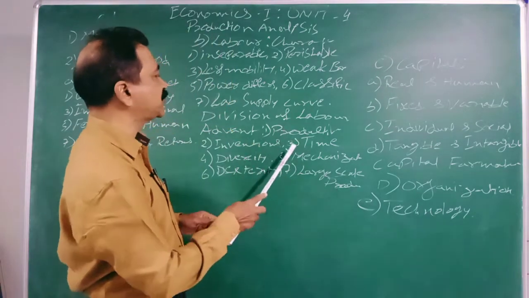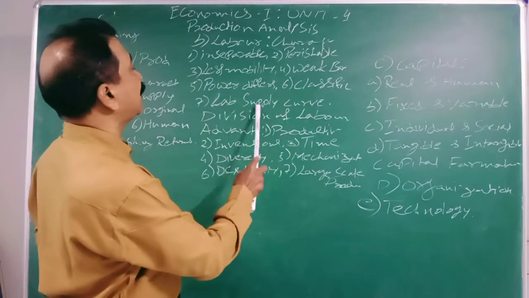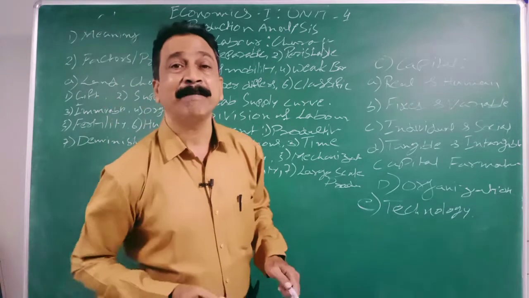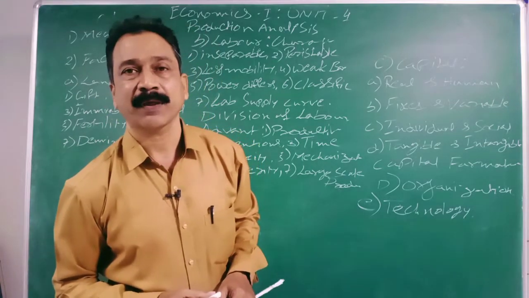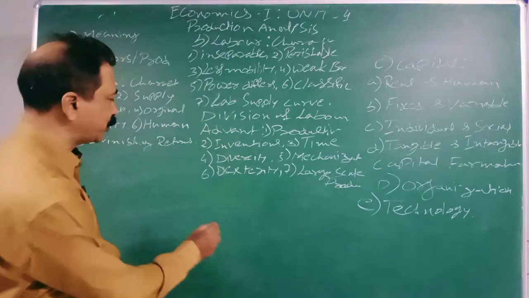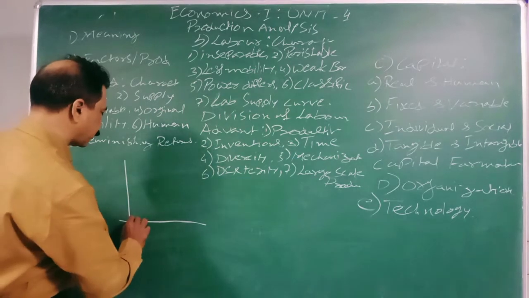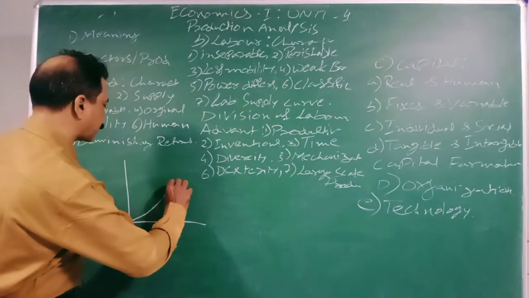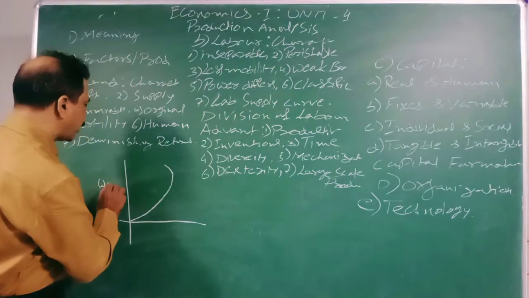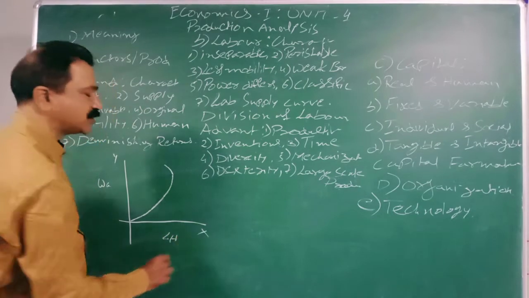And here we will see the labor supply curve. Actually, the labor supply curve is always a back bending curve. Let me show you that here. Here we show the wage on the y-axis. Here we show the labor hours on the x-axis.